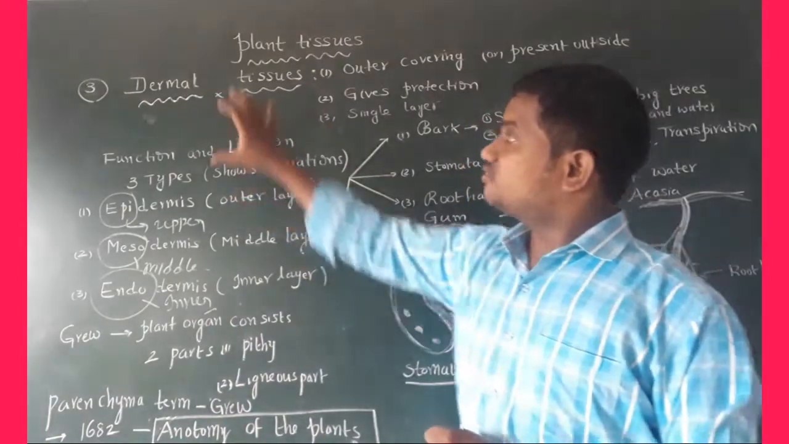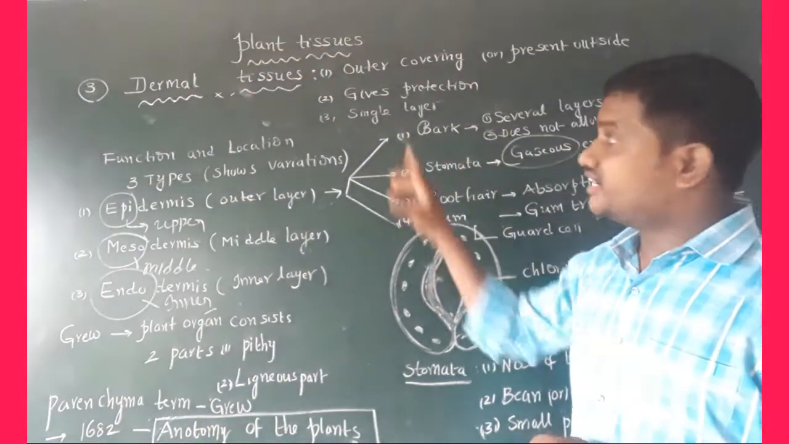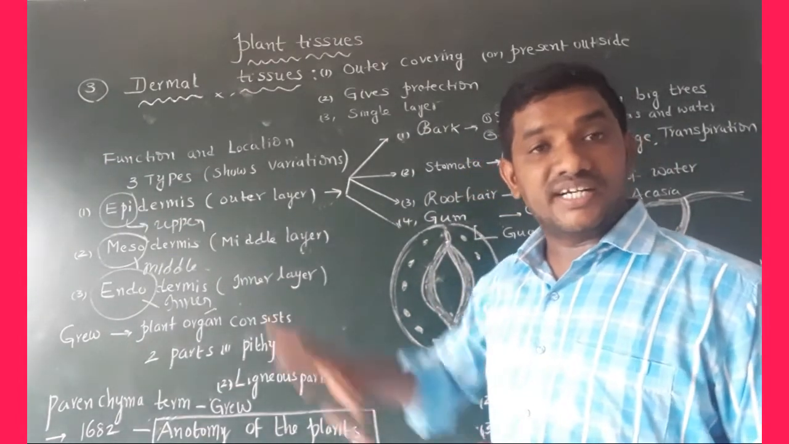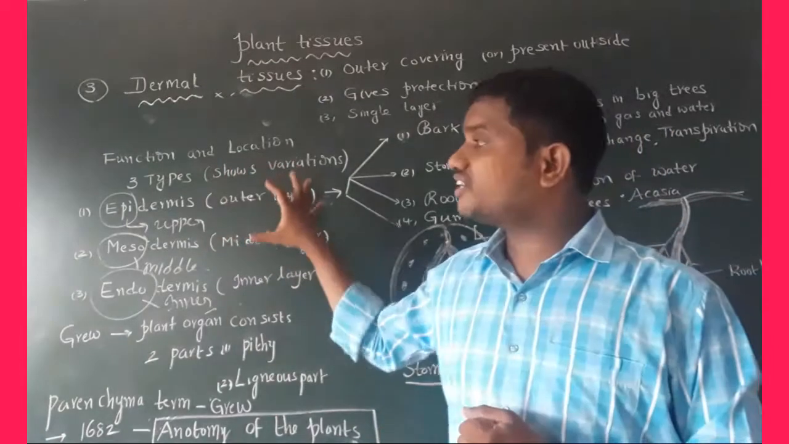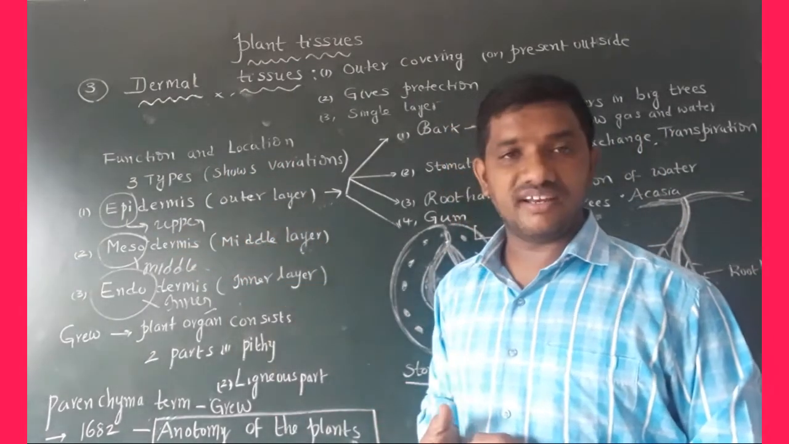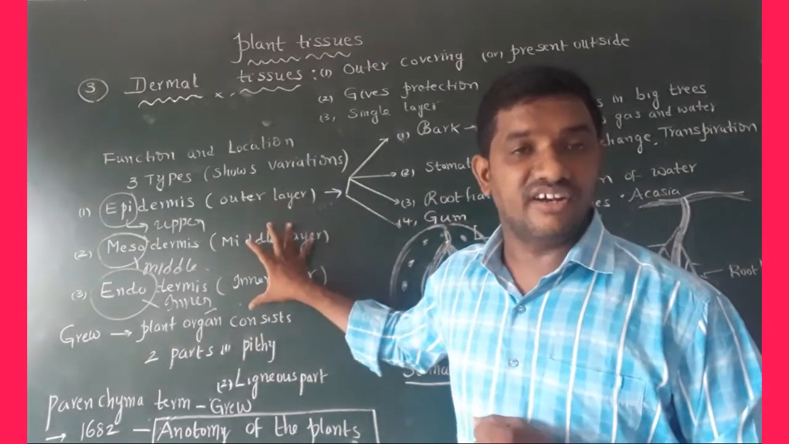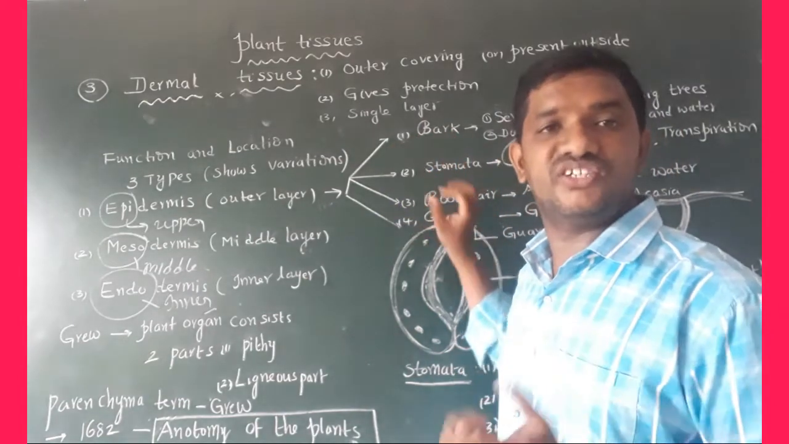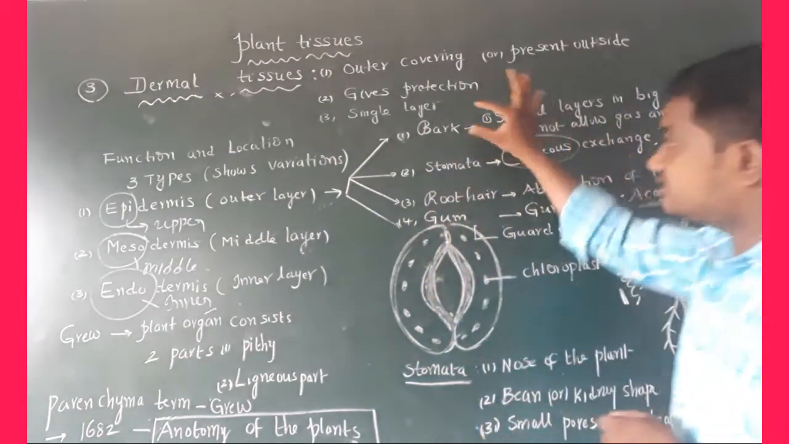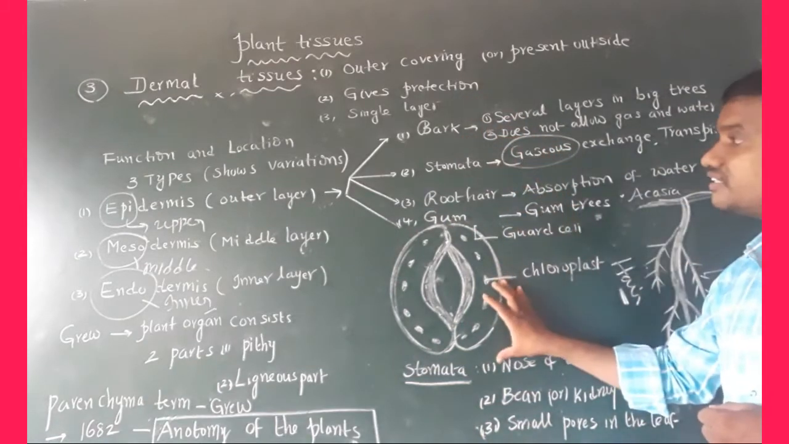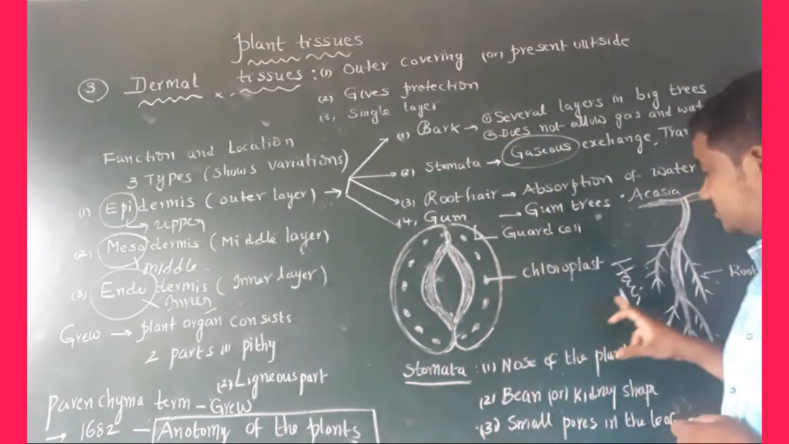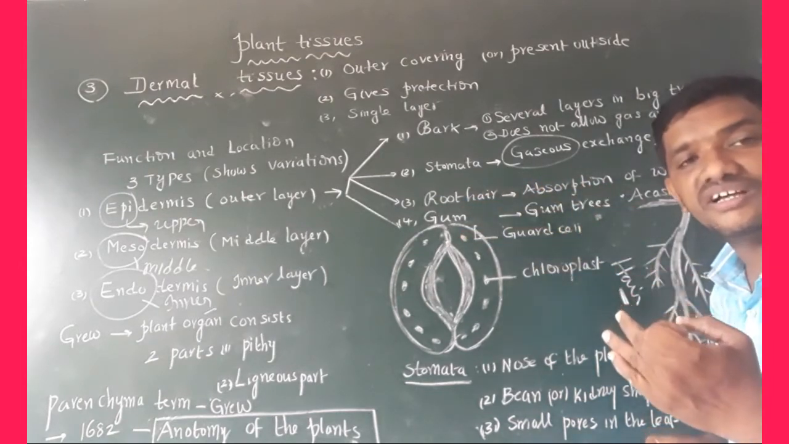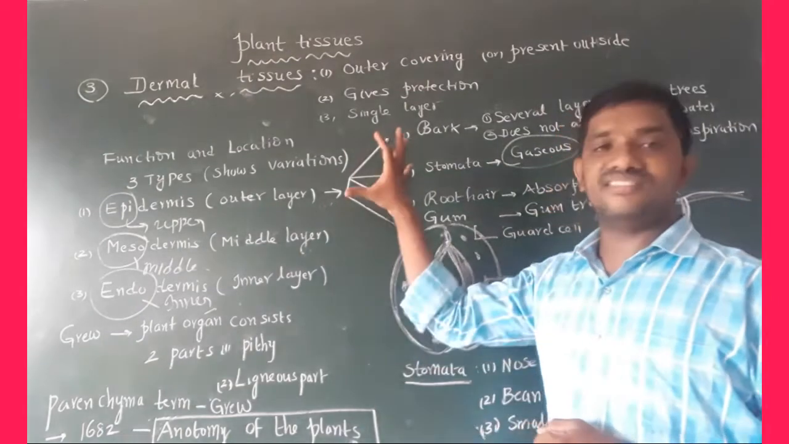See once. What is dermal tissue? It is the outermost layer. It gives protection. It is made up of a single layer, but it shows variations based on function and location. Epidermis, outer layer. Mesodermis, middle layer. Endodermis, innermost layer. See here, four parts belong to dermal tissues: bark, stomata, root hair, which has hair-like structures, and fourth one, gum. Gum also belongs to the dermal tissue only. So this is about dermal tissue.